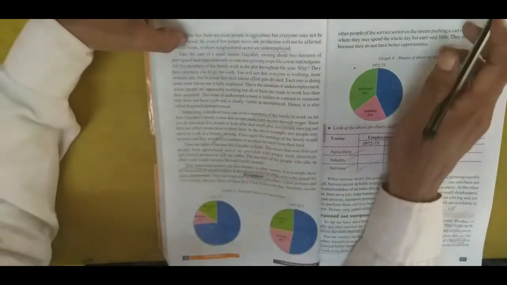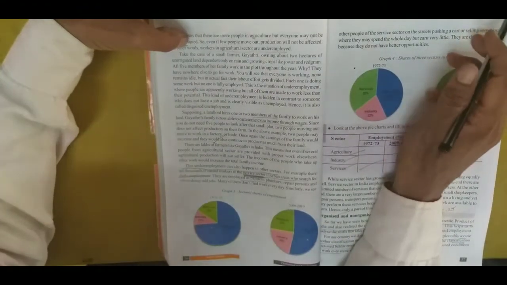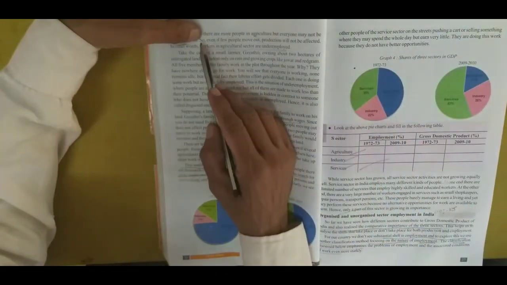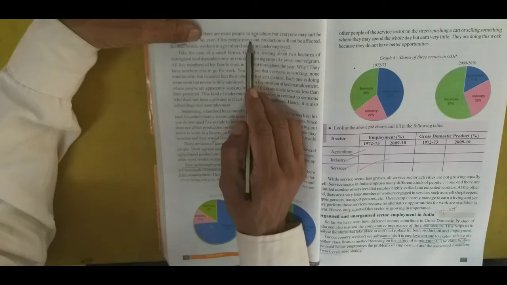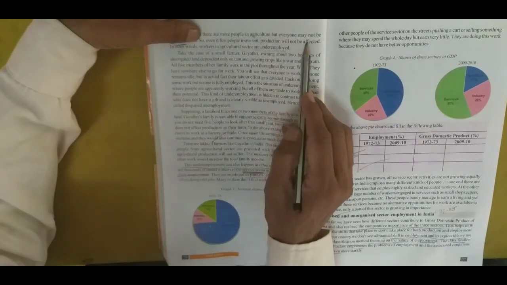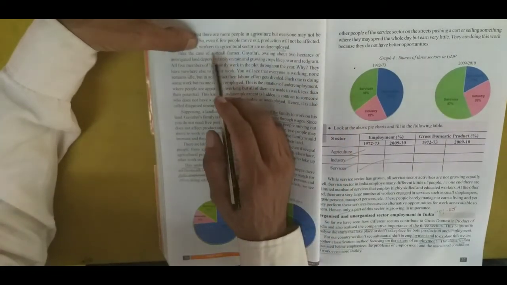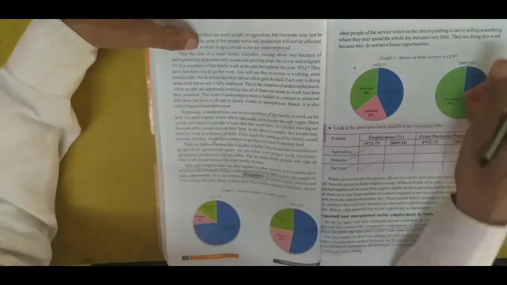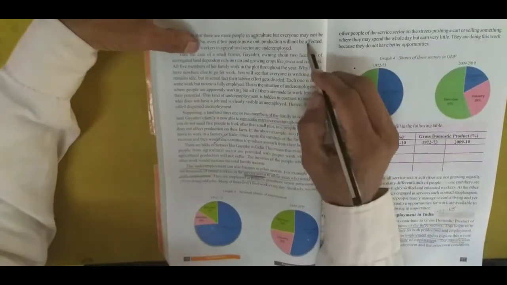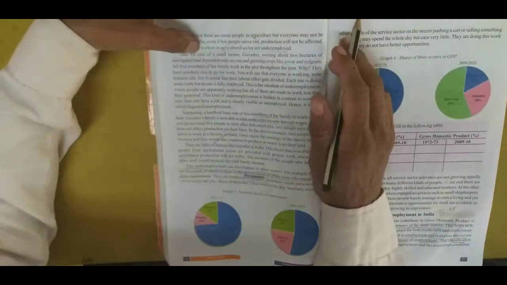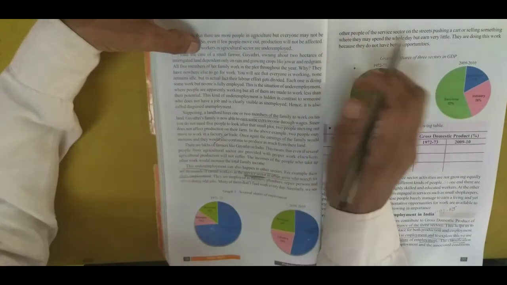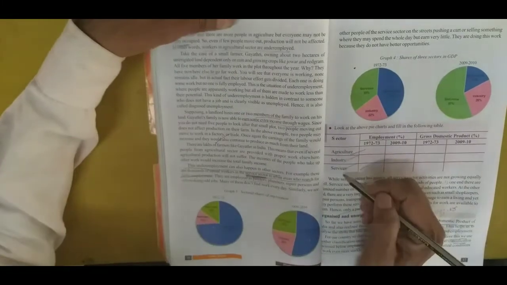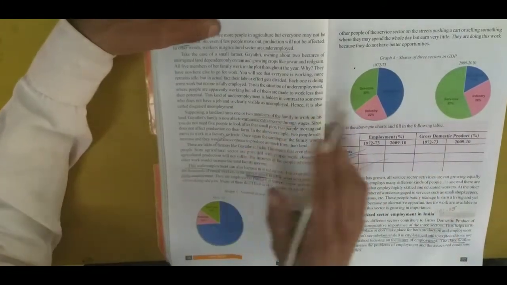So even if a few people move out, production will not be affected. Even though people from the agriculture sector move out to the industry or service sector, the production will not come down.